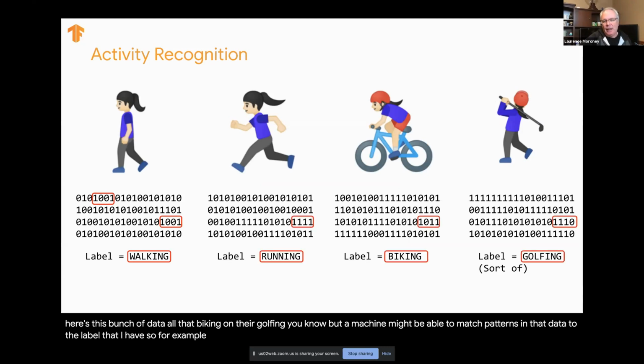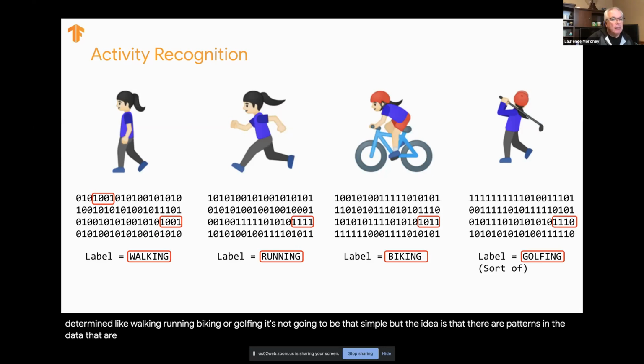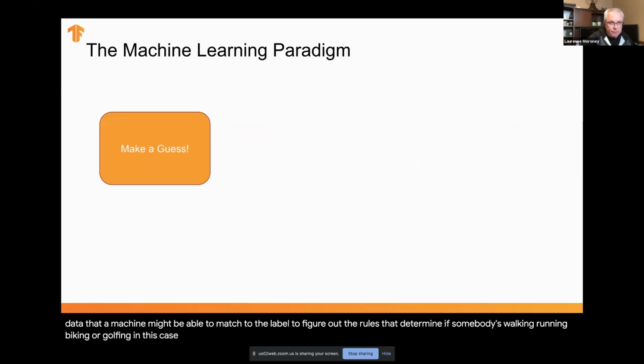So for example here, I've highlighted these 4 bits, and these 4 bits in this data kind of determine walking, running, biking, or golfing. It's not going to be that simple, but the idea is that there are patterns in the data that a machine might be able to match to the label to figure out the rules that determine if somebody's walking, running, biking, or golfing in this case. And that leads us to the machine learning paradigm.